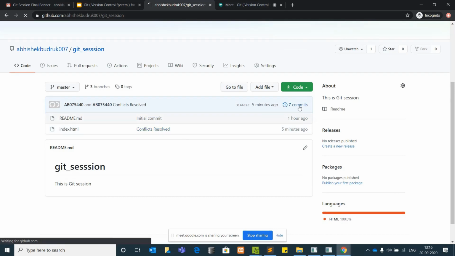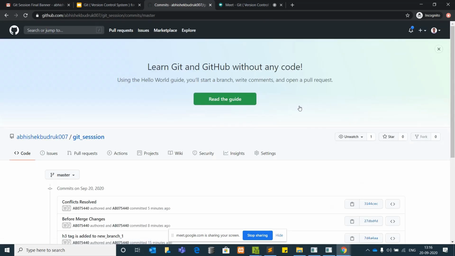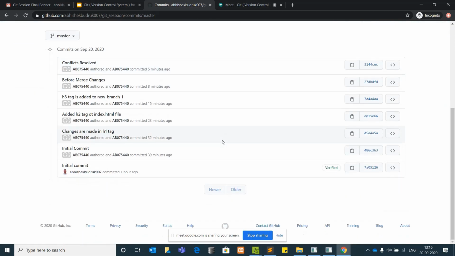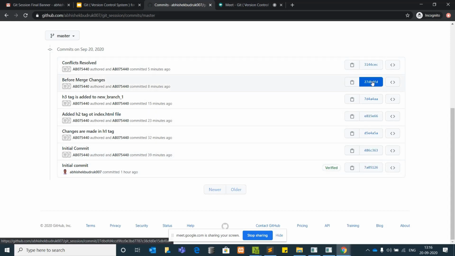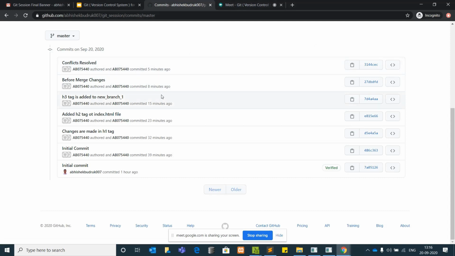If you see here, 7 commits are there from different users. Using this commit ID, you can basically go to the proper code. If you don't want this conflict resolved and you want to move to the S3 tag, you can use this commit ID, move to that head, and start working from there. So that is how it goes.